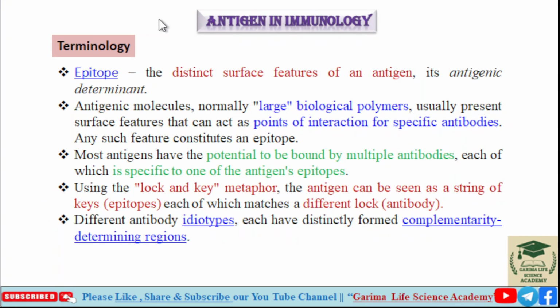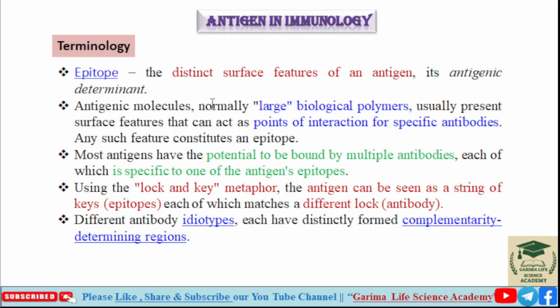Next are some terminologies that are used to understand antigen in immunology. First is epitope. Epitope is the distinct surface feature of an antigen, its antigenic determinant. So, the distinct surface feature of an antigen is known as epitope, and epitope is known as the antigenic determinant.